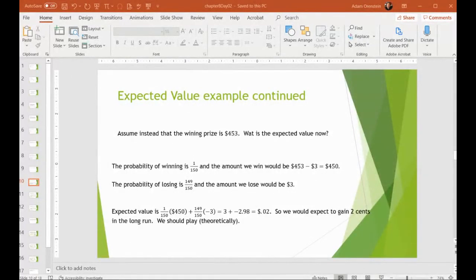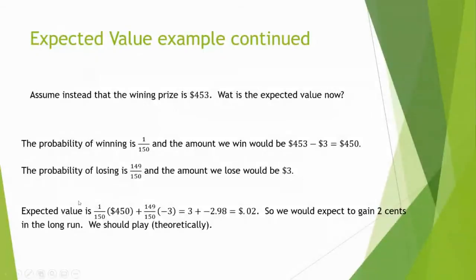So that's this example of expected value. I should say this also. We saw that increasing prize money is going to change the expected value. What else could the people running the contest do? Well, they could have more than one winning ticket. In other words, they could change the probabilities. So maybe instead of having one winning ticket, have two. That kind of thing. Just something else to consider.